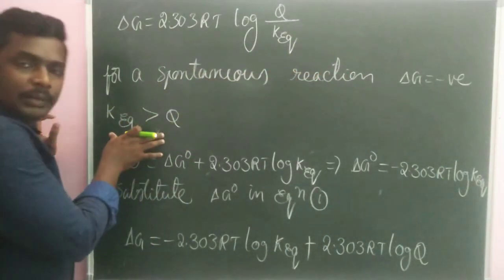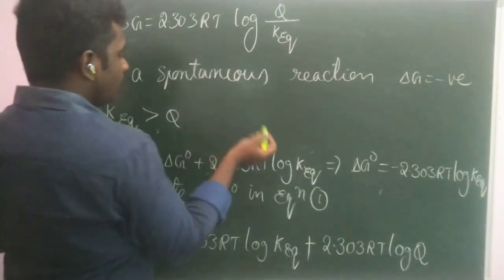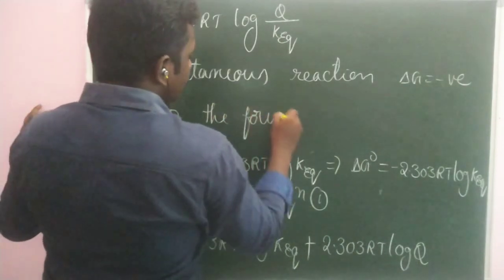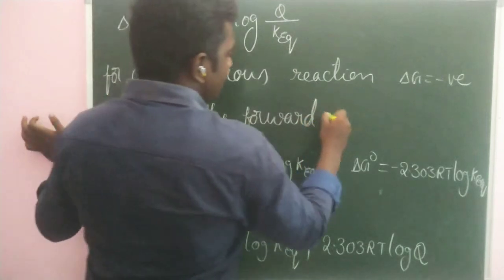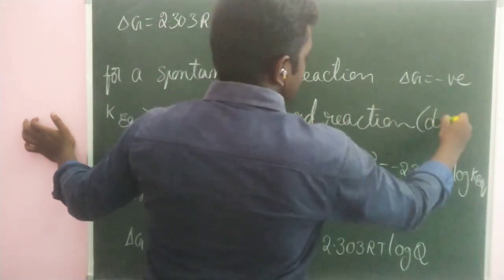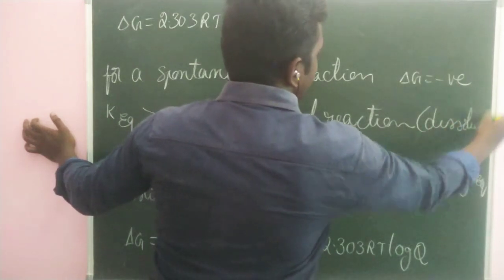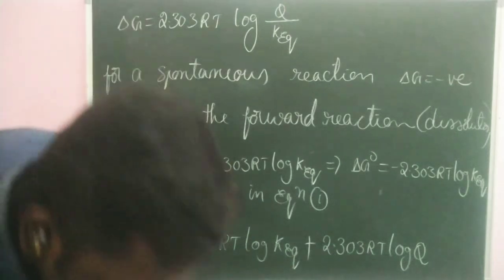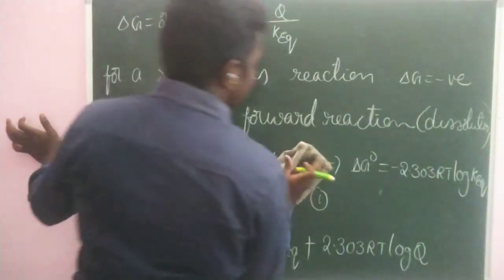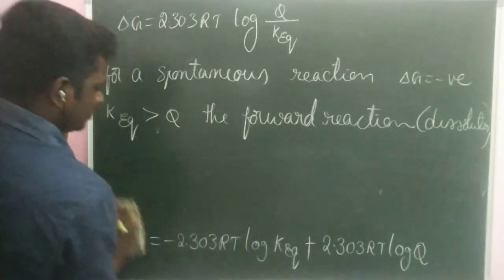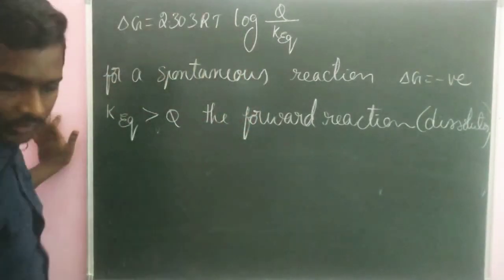So if equilibrium constant is greater than Q, then what happens? The forward reaction. What is forward reaction in the given reaction? Dissolution. Forward reaction is nothing but dissolution. That is, more amount of silver chloride will be soluble. Forward reaction is spontaneous.